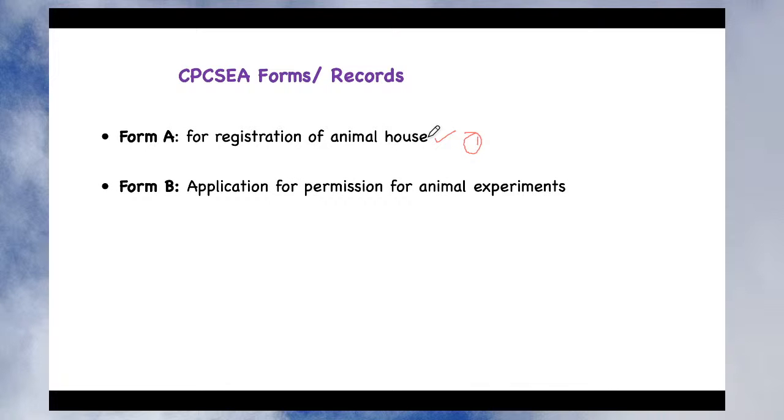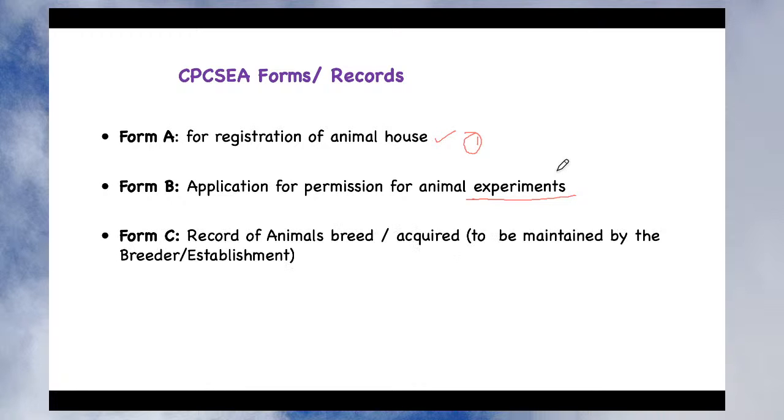The second document, which is very important and which I have just discussed, is the application for permission for animal experiments. That is the Form B. You need to add the different particulars where you will add the information related to what type of research you are going to conduct, especially on animals. So that is the application for permission for the animal experiment. Form C is the record of animals bred and acquired. Try to understand. Form C is related to the breeding and the number of animals which are acquired and to be maintained by the breeder and the establishment.